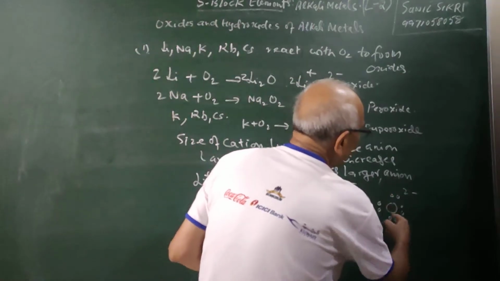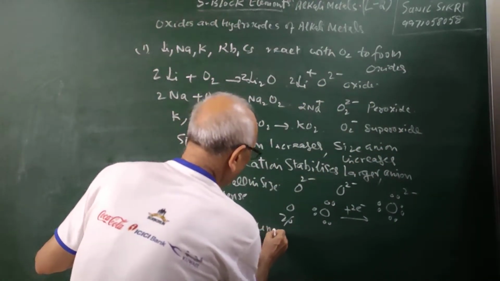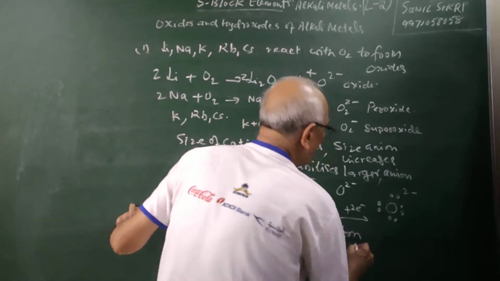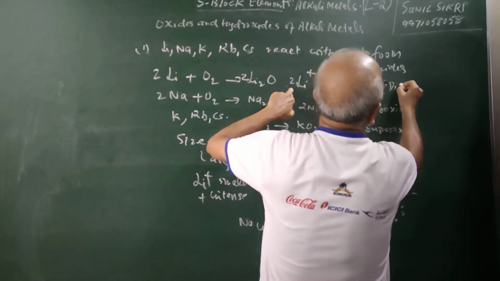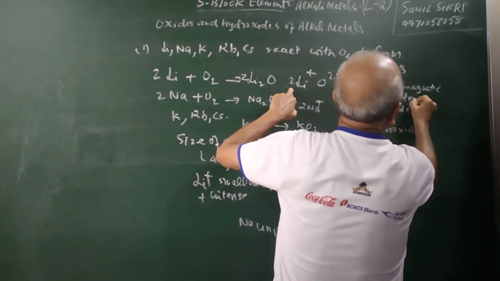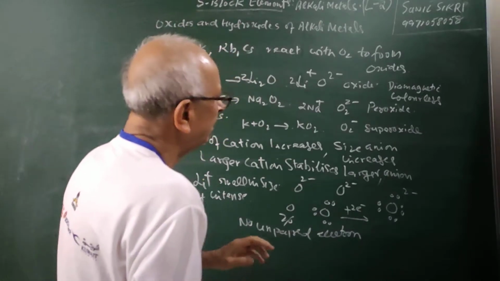You can see that there is no unpaired electron in this. Therefore the lithium oxide which is there will be diamagnetic and colorless, because there is no unpaired electron. This is our oxide ion.